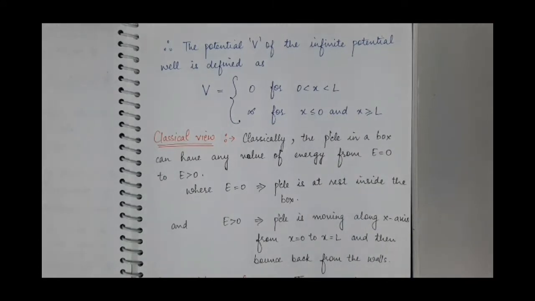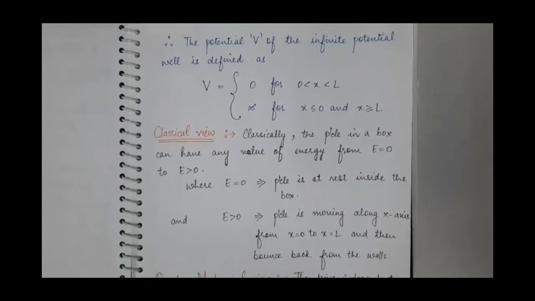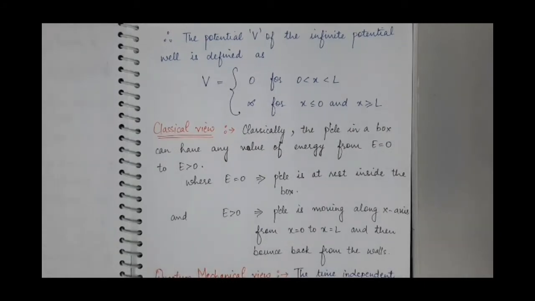Now we will see this whole system from the point of view of classical mechanics. What will be the energy of the particle inside the box according to classical mechanics? Classically, the particle inside the box can have any energy from E equal to 0 to E greater than 0.